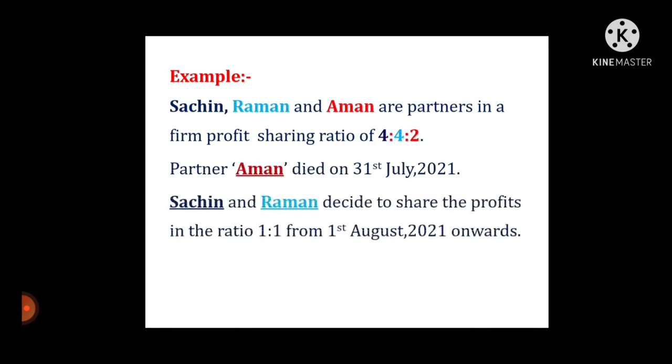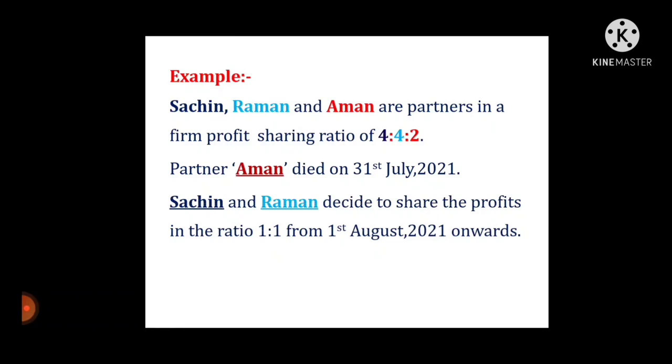Sachin, Raman and Aman are partners in a firm with profit sharing ratio of 4:4:2. Partner Aman died on 31st July 2021. Sachin and Raman decide to share the profits in the ratio of 1:1 from 1st August 2021 onwards.